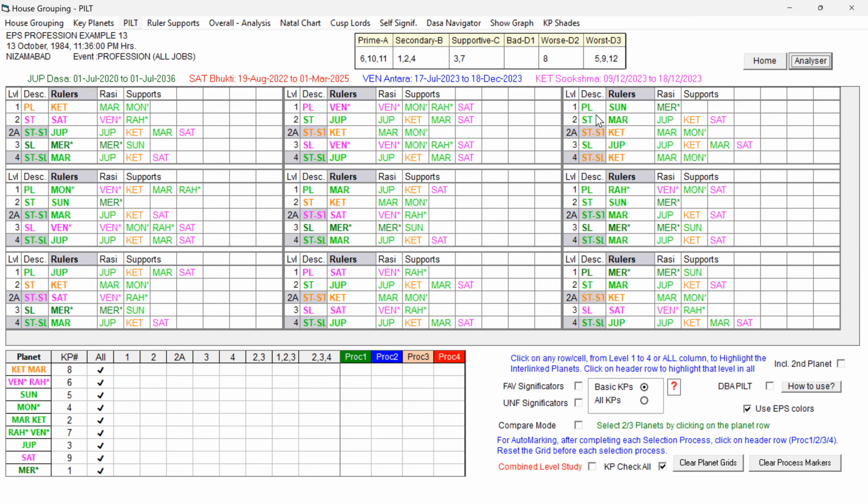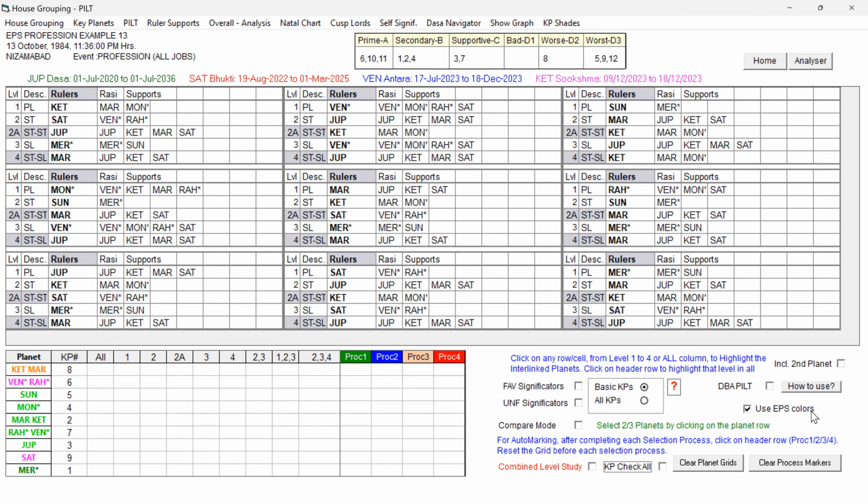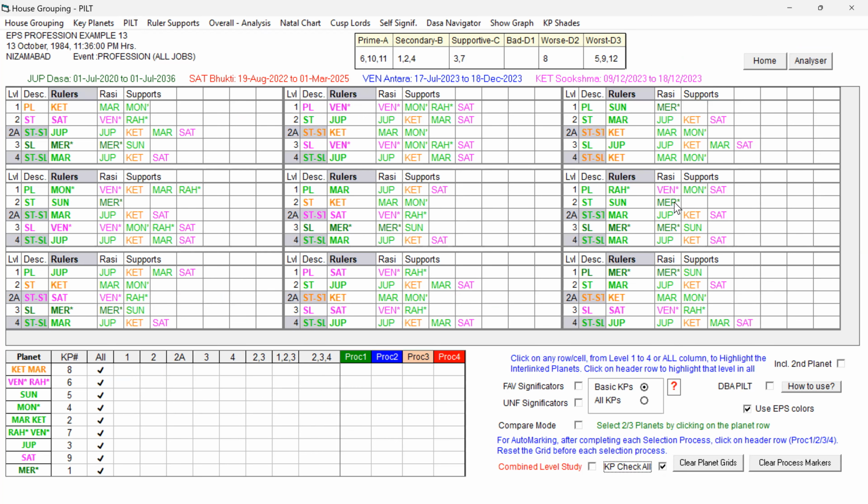Yes, we are now on the PILT table and you can see use EPS colors, and I'm clicking KP check all. So all the planets with the respective EPS colors that we assigned in the previous video have been taken here. Now we have to check the destiny and the sub periods.